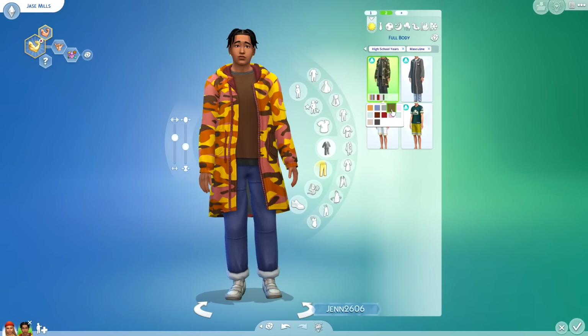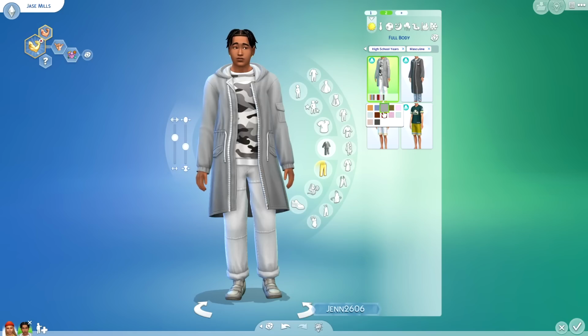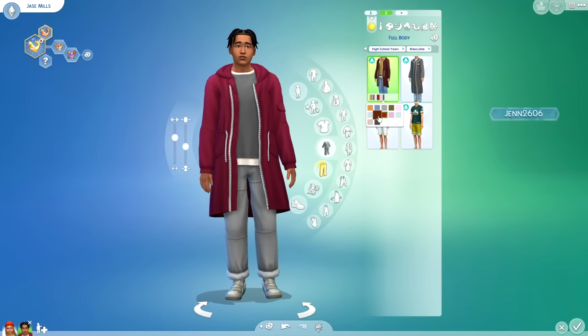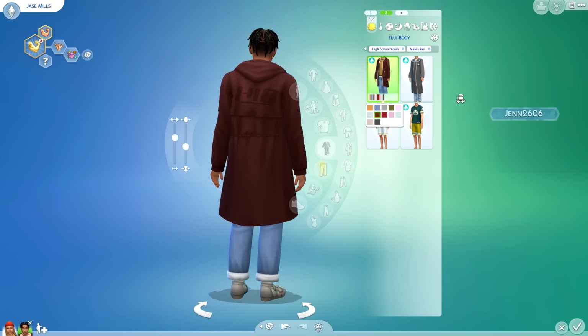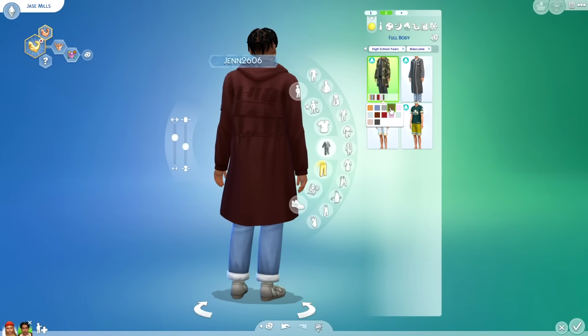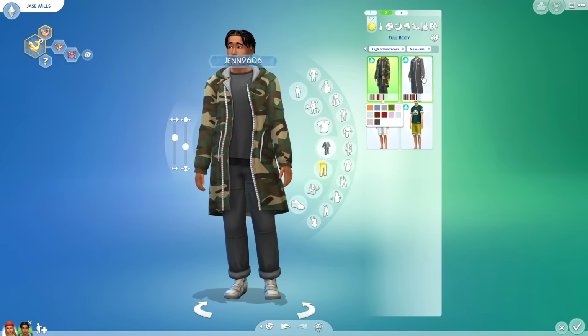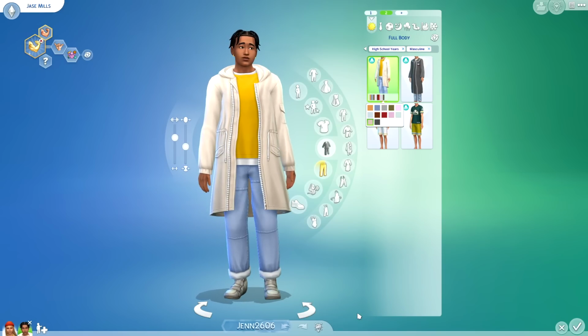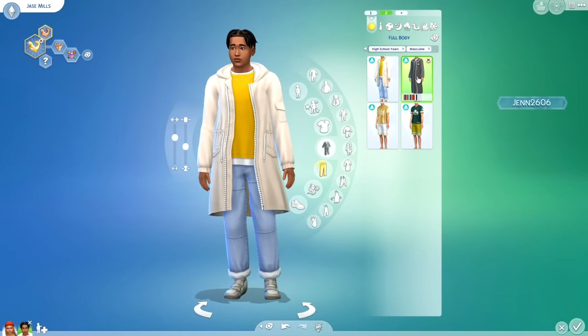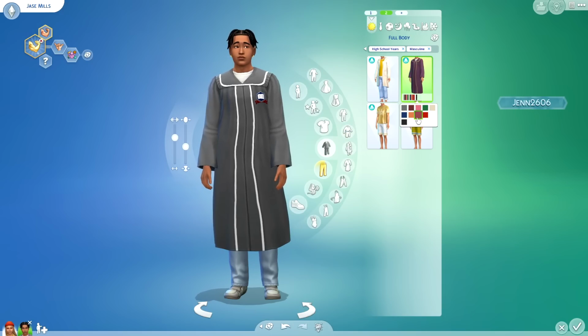Anyway, for the full body, this is what we have. I think this jacket is different than the jacket that the females received, I'm pretty sure. But look at all those layers. Isn't this super cool? I love the graphic in the back. I'm a huge sucker for anything camo, so this is such a nice little outfit. I love like the cuffed jeans. It is so nice. And then we have the graduation gown.